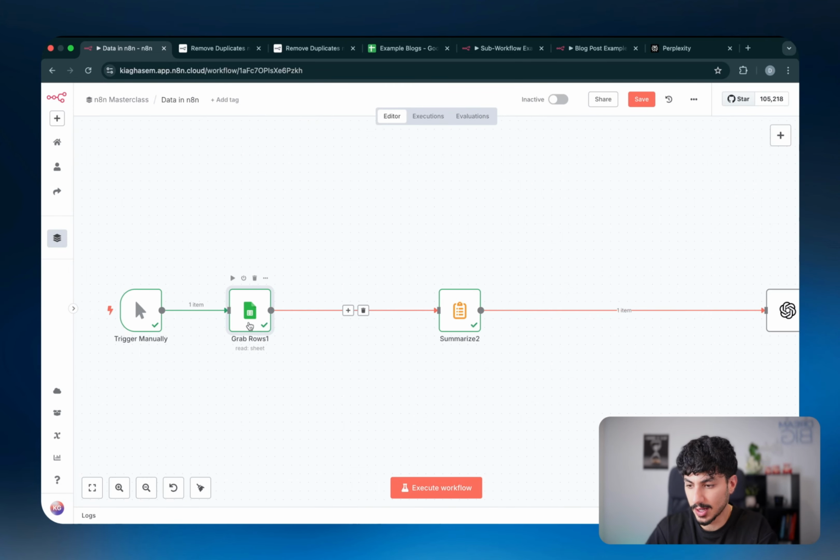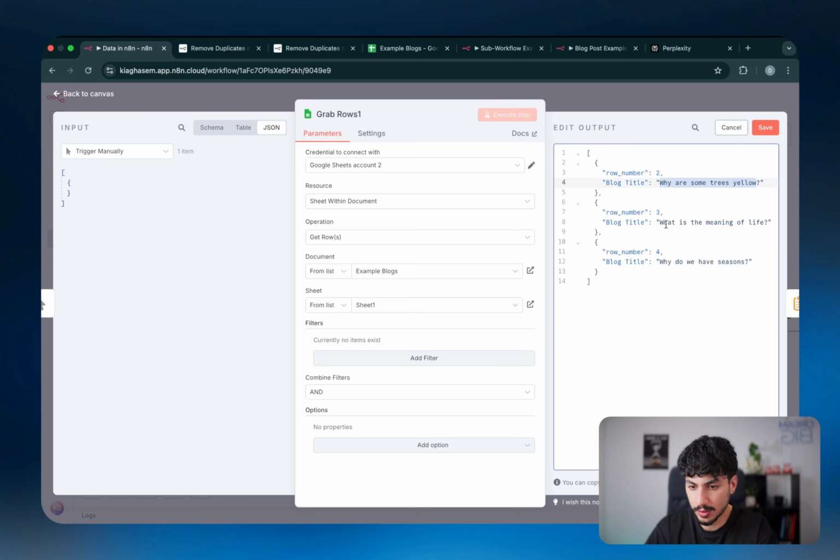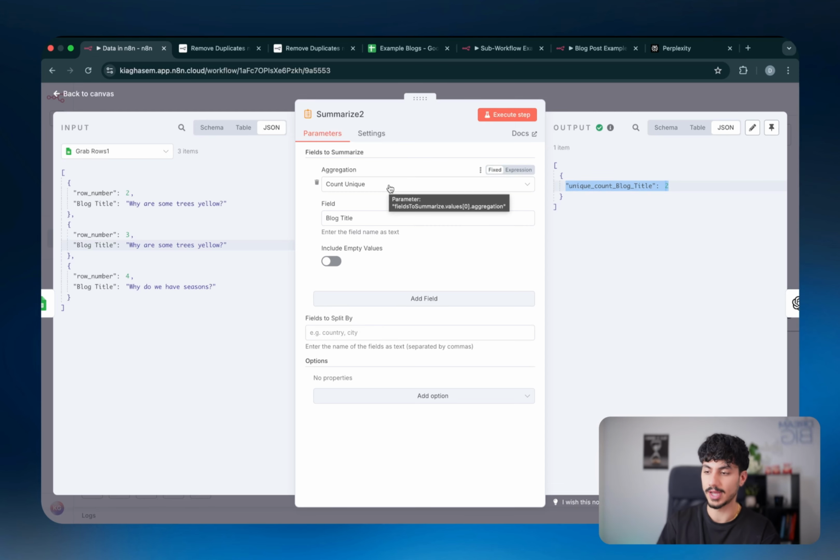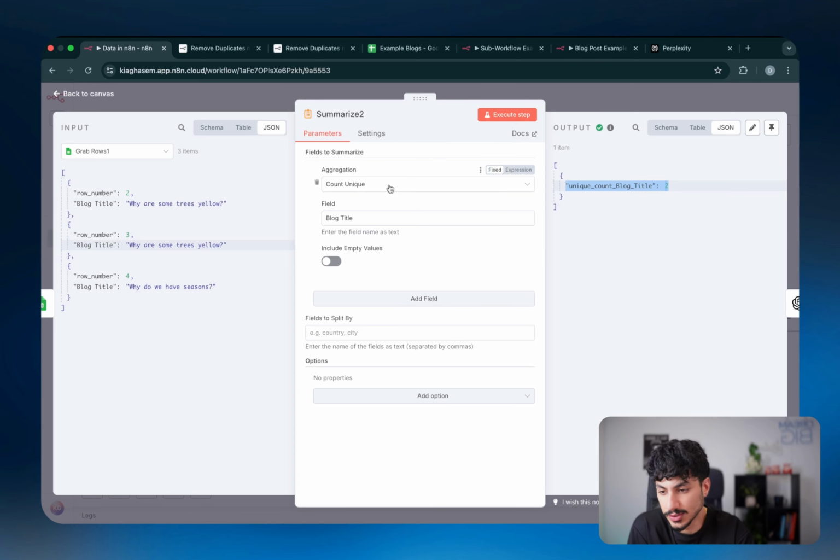But if I were to go back here, and if I were to, for example, copy this and paste it here, now the first 2 items have the same value for blog title. So if I count unique it should only tell me that there's 2 unique values. So it's good if you have multiple items and you want to find out how many unique values a specific field inside those items actually has.